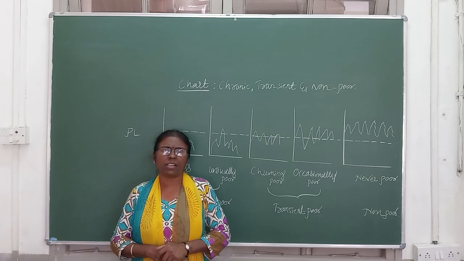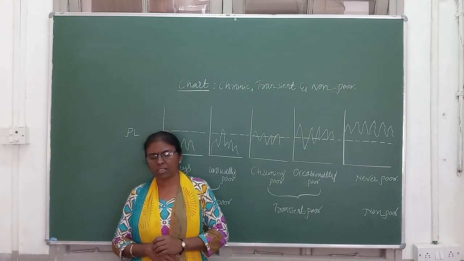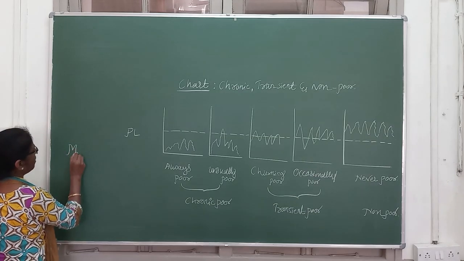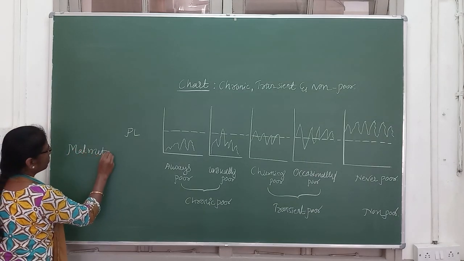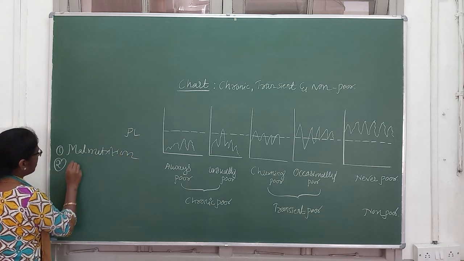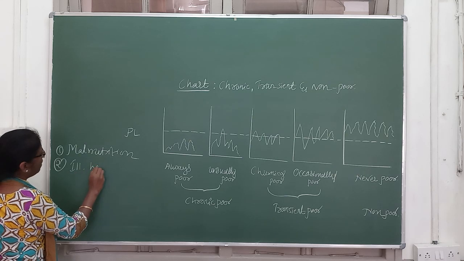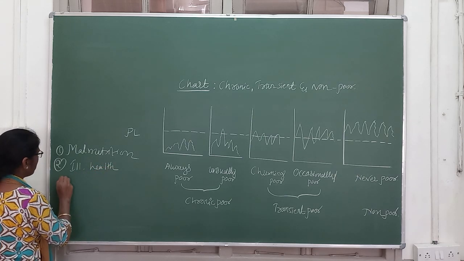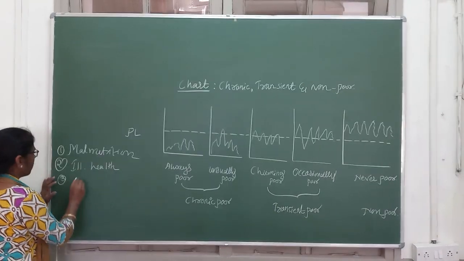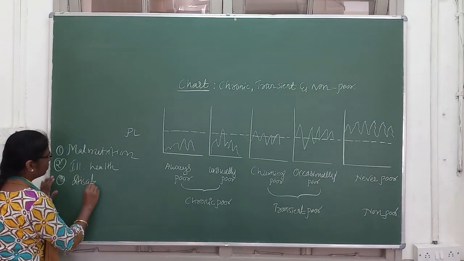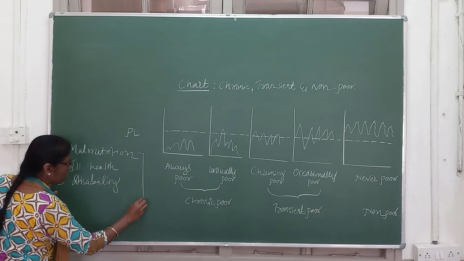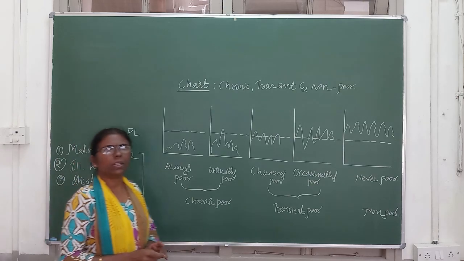Why are they physically weak? Poor are physically weak because of, I will give the points here. Malnutrition, this is the first point, and the second point, that is ill health. Yes, am I right? And the third very important point, that is disability. Is it clear? Because of these points, the poor are physically weak.